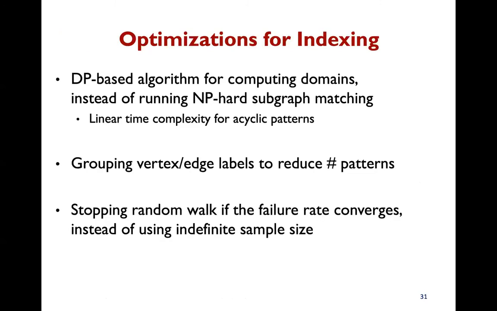In practice, we optimize indexing with the following techniques. First, we use dynamic programming to compute the domains instead of running subgraph matching. This gives a linear time complexity for tree patterns. Second, we group labels to reduce the number of patterns to consider. Third, we stop random walks as soon as the failure rate converges.